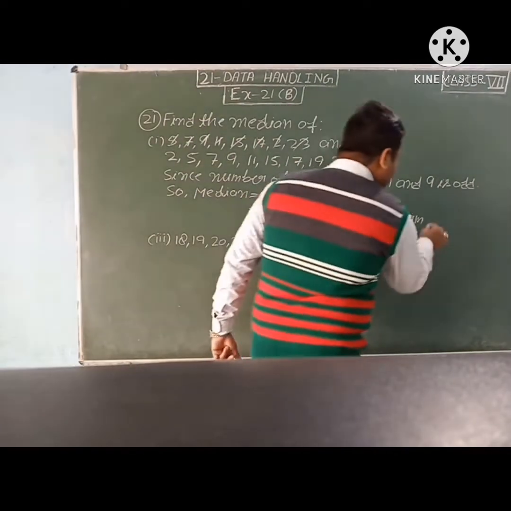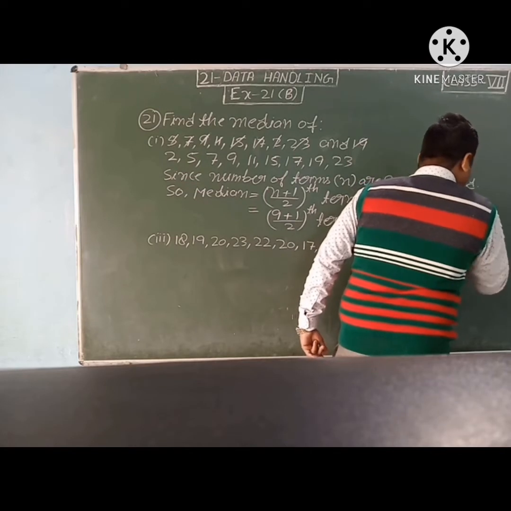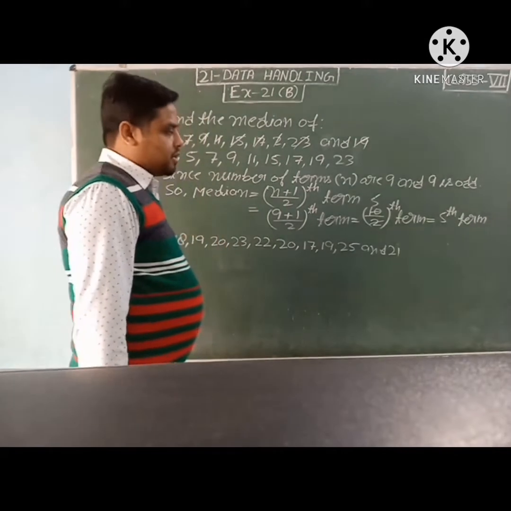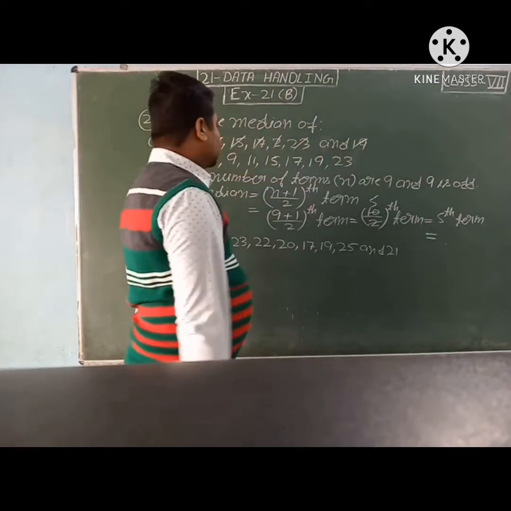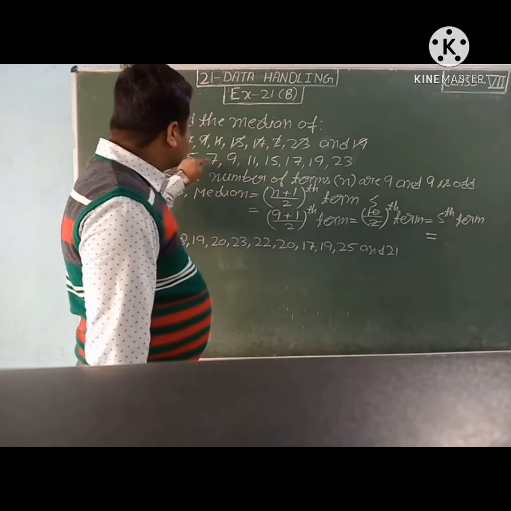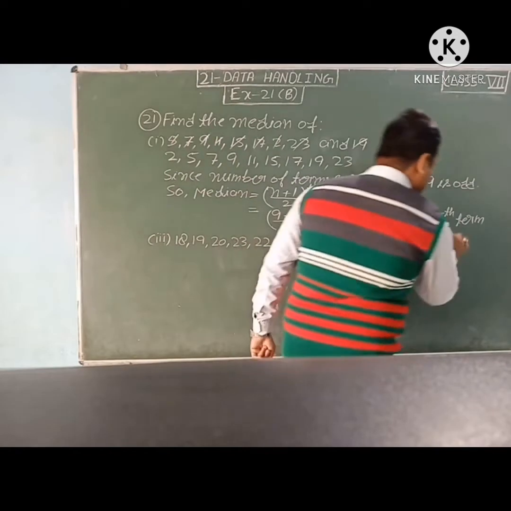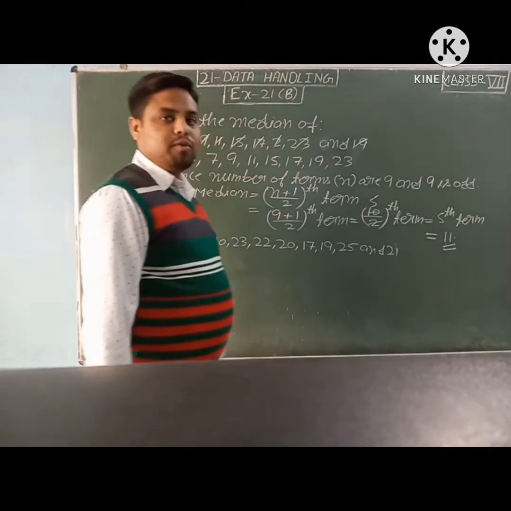It means median is equal to the fifth term, and the fifth term is 1, 2, 3, 4, 5. Fifth term is 11. So it means students, median is equal to 11.